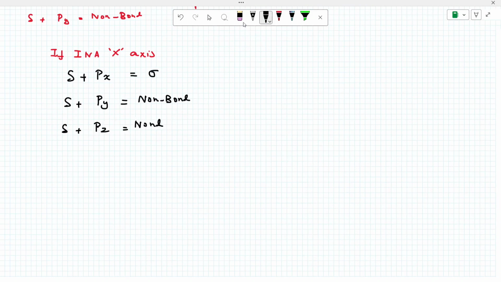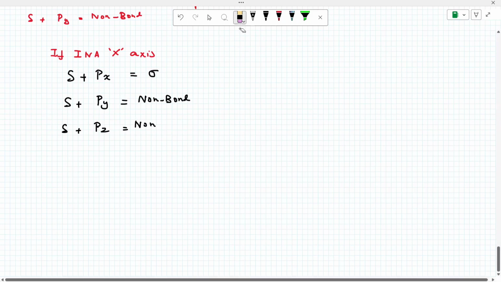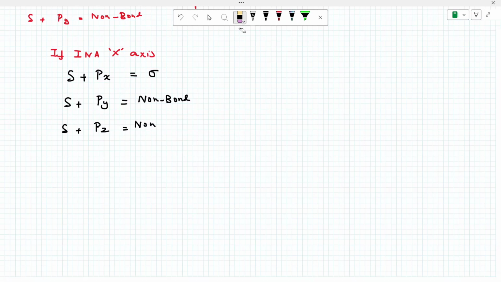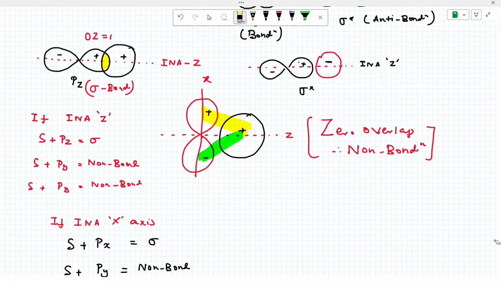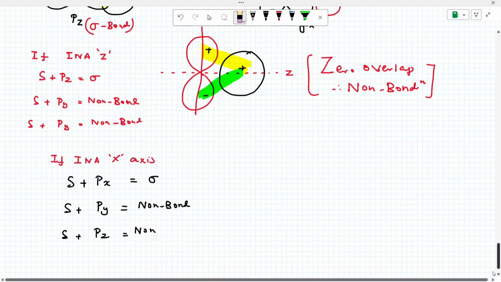So whichever axis the bond is on, the P orbital along that axis can overlap with the S orbital and form a sigma bond. Other P orbitals, not along that axis, overlapping with the S orbital form non-bonding. This is non-bonding, right? Yes or no? This plus is constructive, the other plus is destructive, therefore the total overlap is zero. Okay, important, please note.